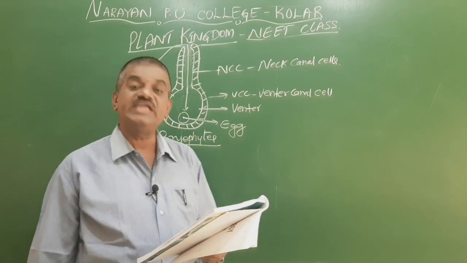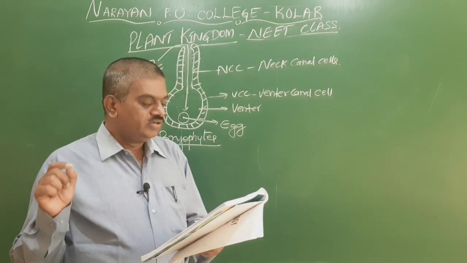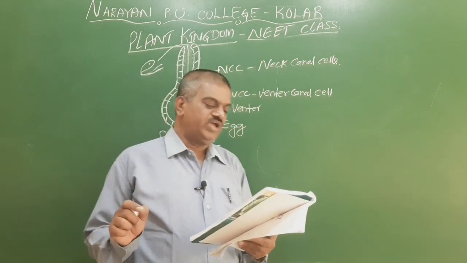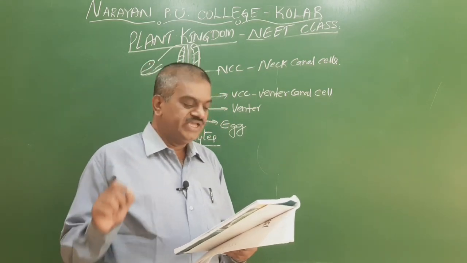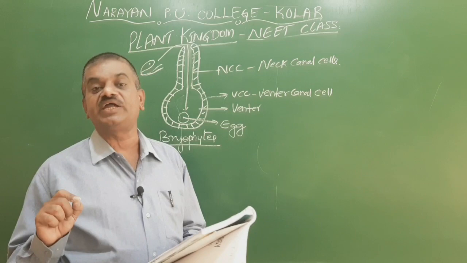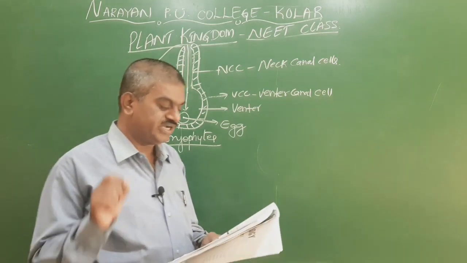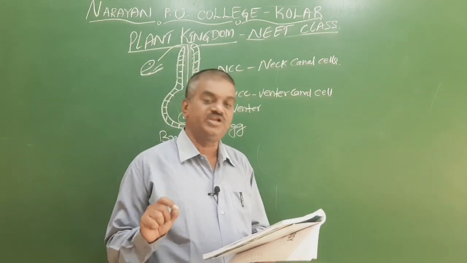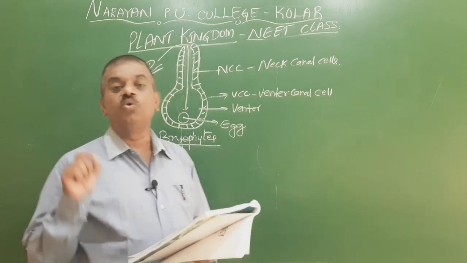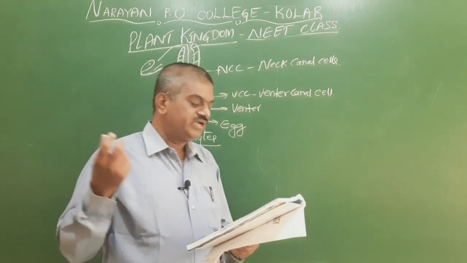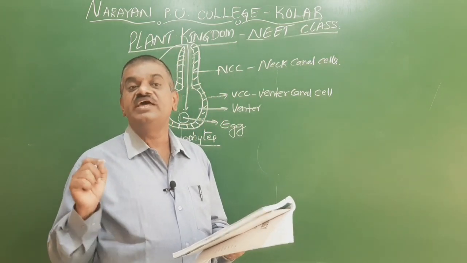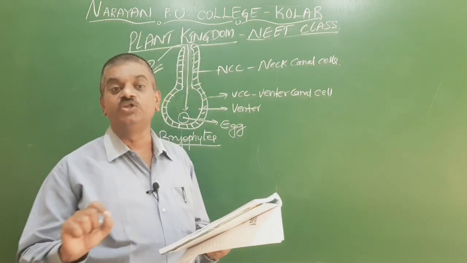So we go for the ninth question. The plant body of a brown alga is attached to the substratum by. The first option is hold fast. Hold fast itself is the right answer, because the brown algae attach to the substratum by root-like structures, but they are not really roots.